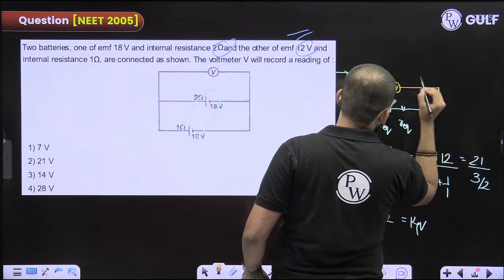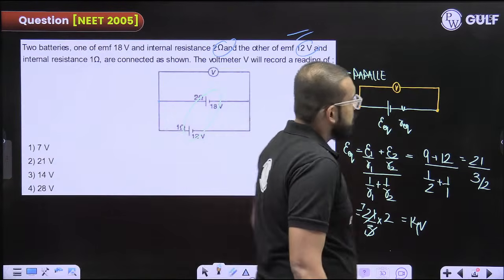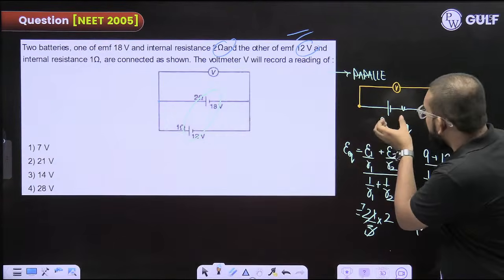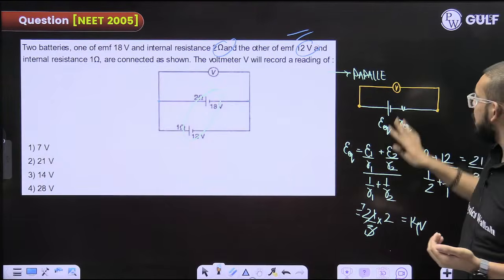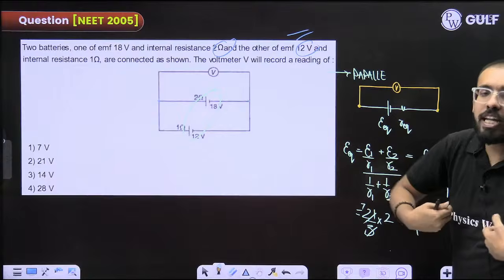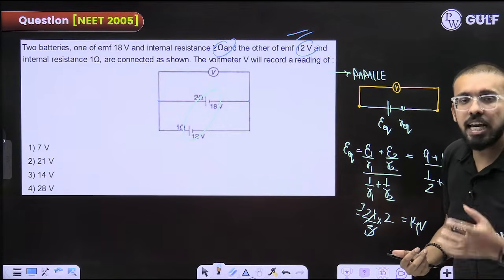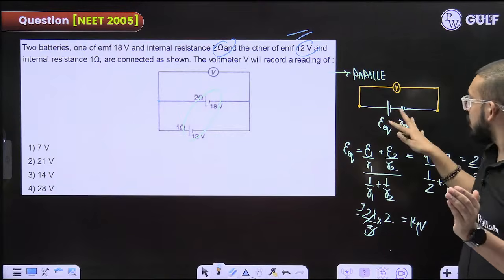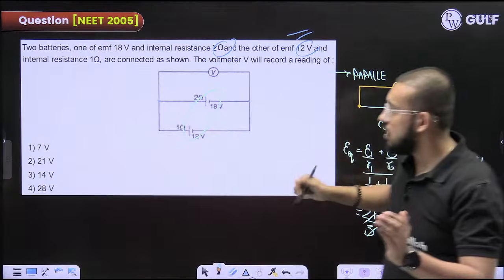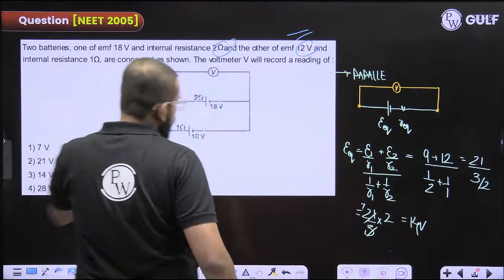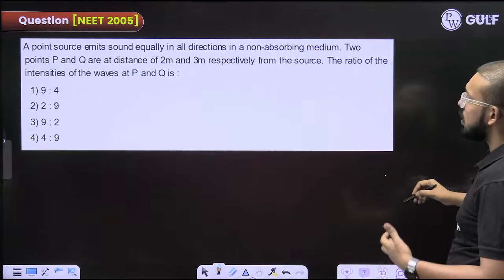Connect a voltmeter across it. Now, they are asking what reading this voltmeter would be showing. This cell is not connected to any external resistor, so whatever the EMF is would be shown by this voltmeter. So, 14 volt. If they would have connected a resistor, then things would have been a bit different. Then I will show you what will happen.